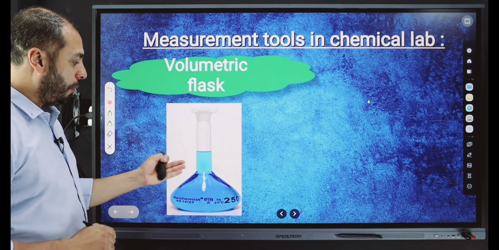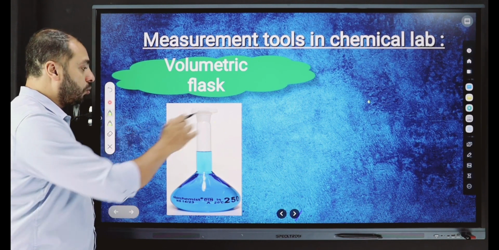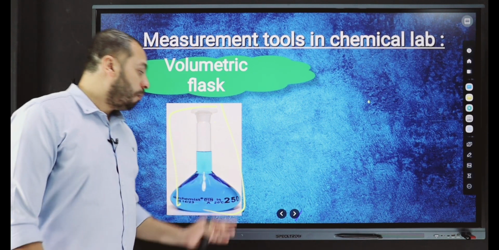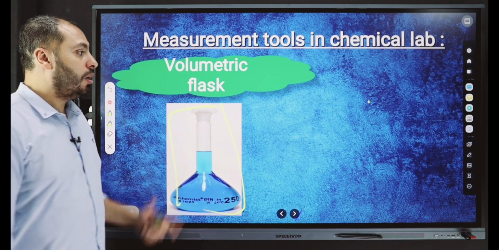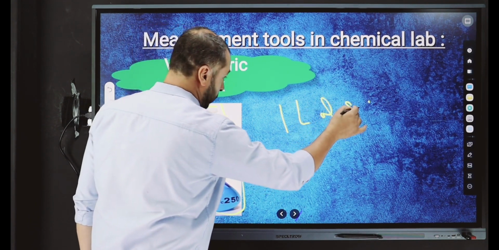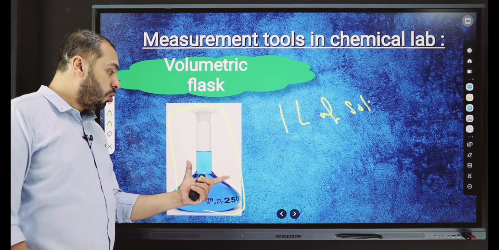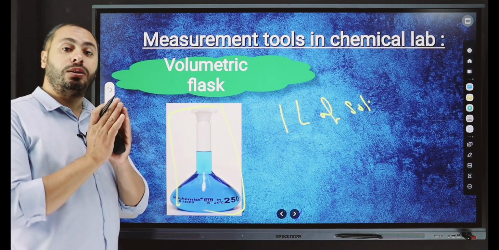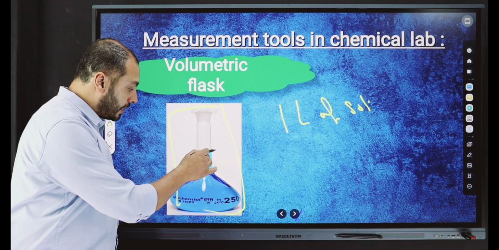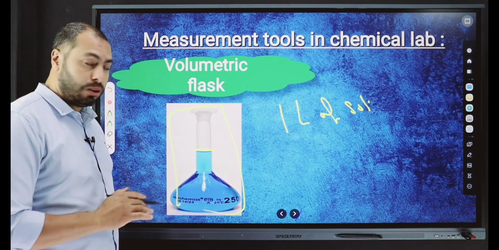Volumetric flask. What about the volumetric flask? This flask has an important role in the preparation of solutions, because by using this flask we can measure 1 liter of solution with known concentration. So it's used in the preparation of standard solution because it has a mark here to measure this standard solution.